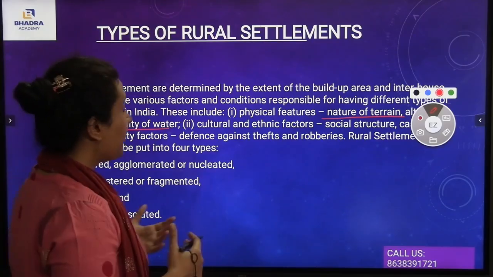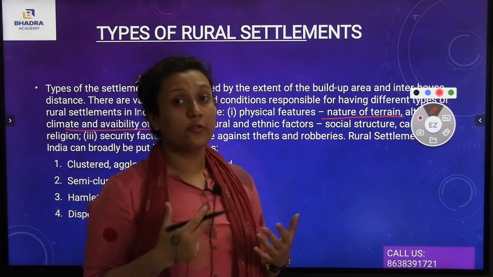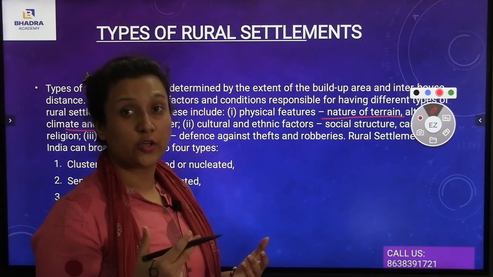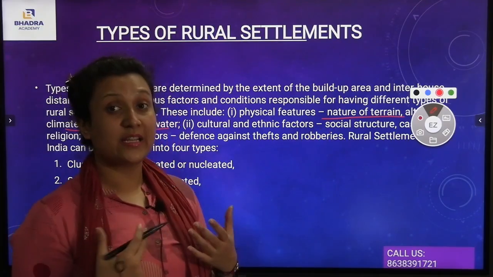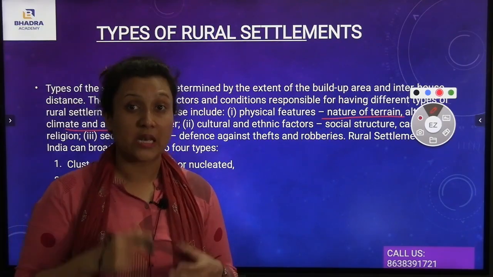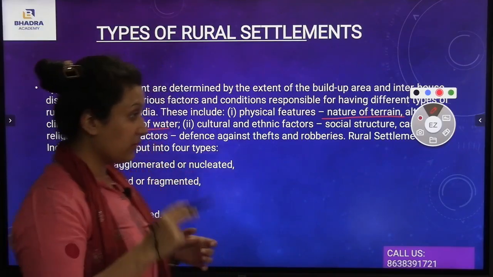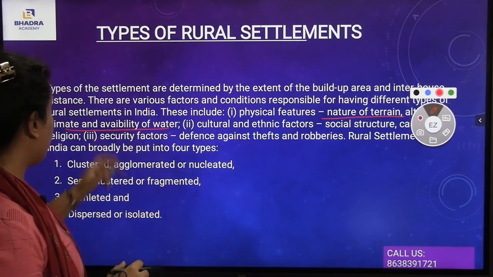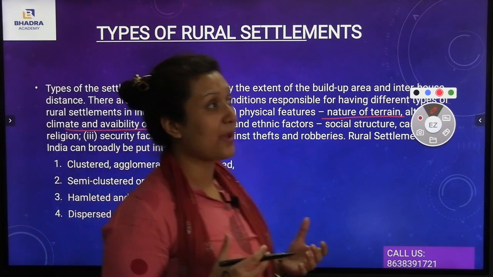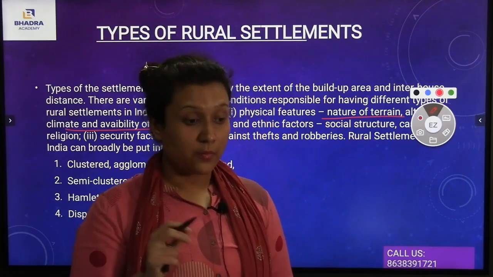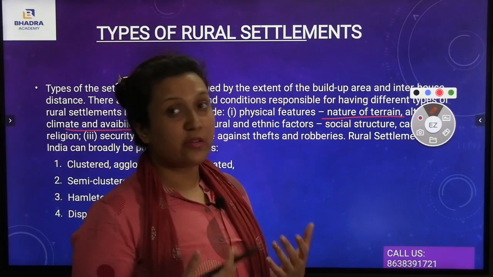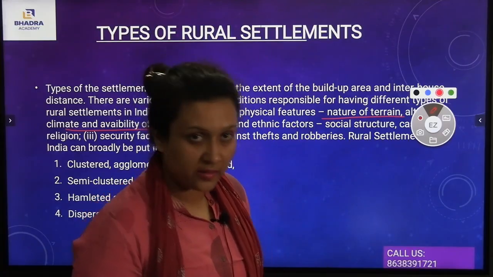Now you see, if I talk about the nature of the rural settlement, the altitude, which means the height of the area, is very important. Also, the nature of terrain, what is the condition of the land where the people are residing. This comes under the physical features. The climatic conditions also vary, and the availability of water is also very important. If there is no water, people will not reside in that particular area.